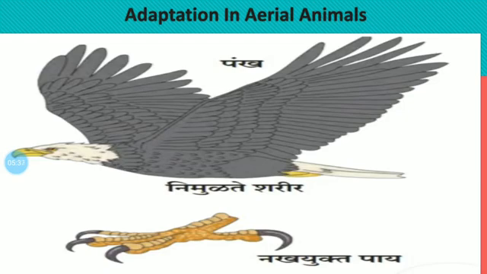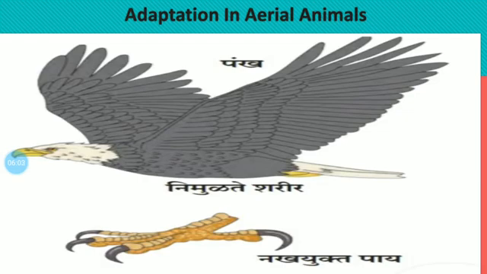A bat can fly with the help of a patagium, a thin fold of skin between its forelegs and hind legs. So bats can also fly with their patagium, a thin fold of skin between the foreleg and hind leg.